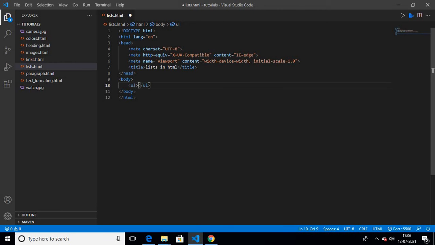So inside the UL we'll write LI. LI stands for list item. Inside the LI we'll write our item.